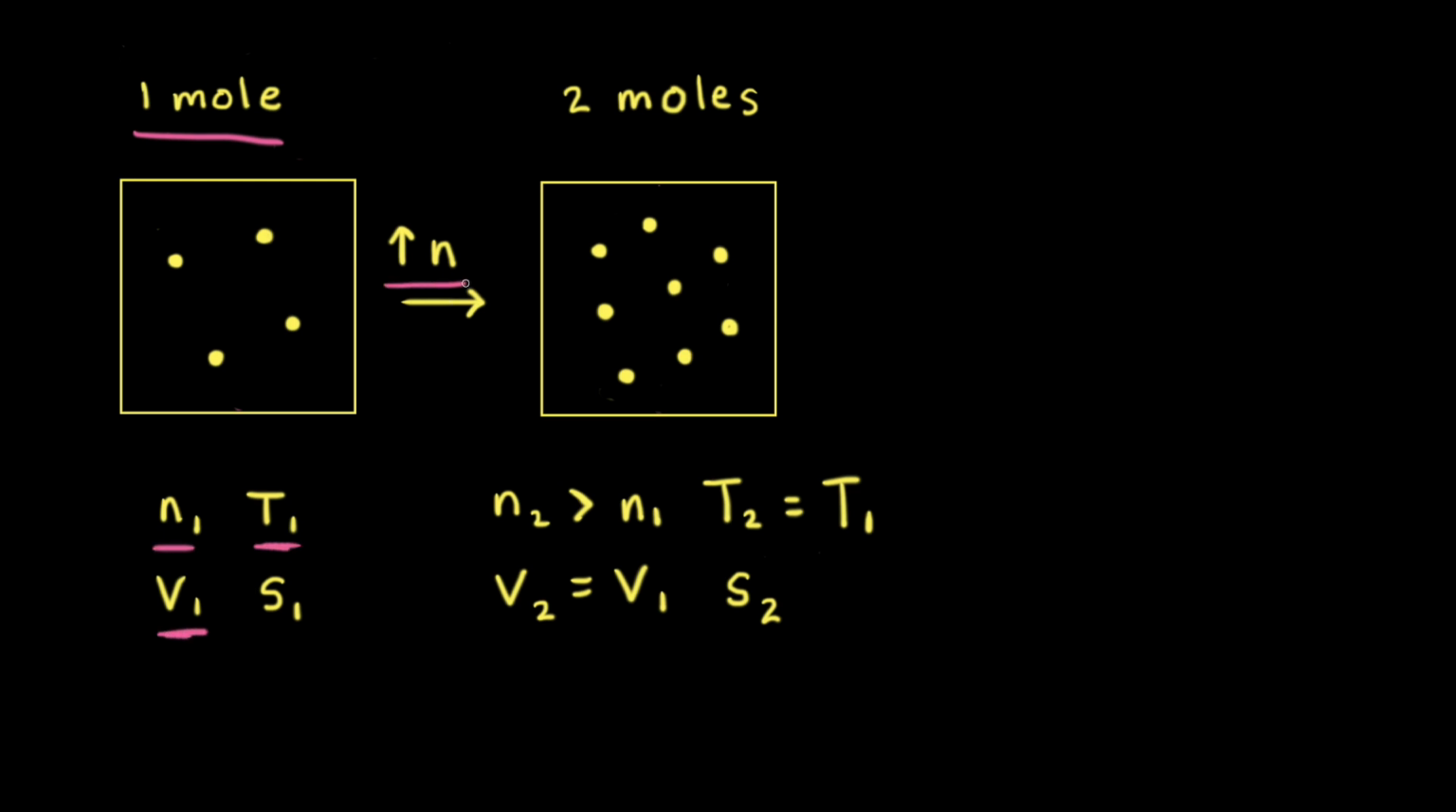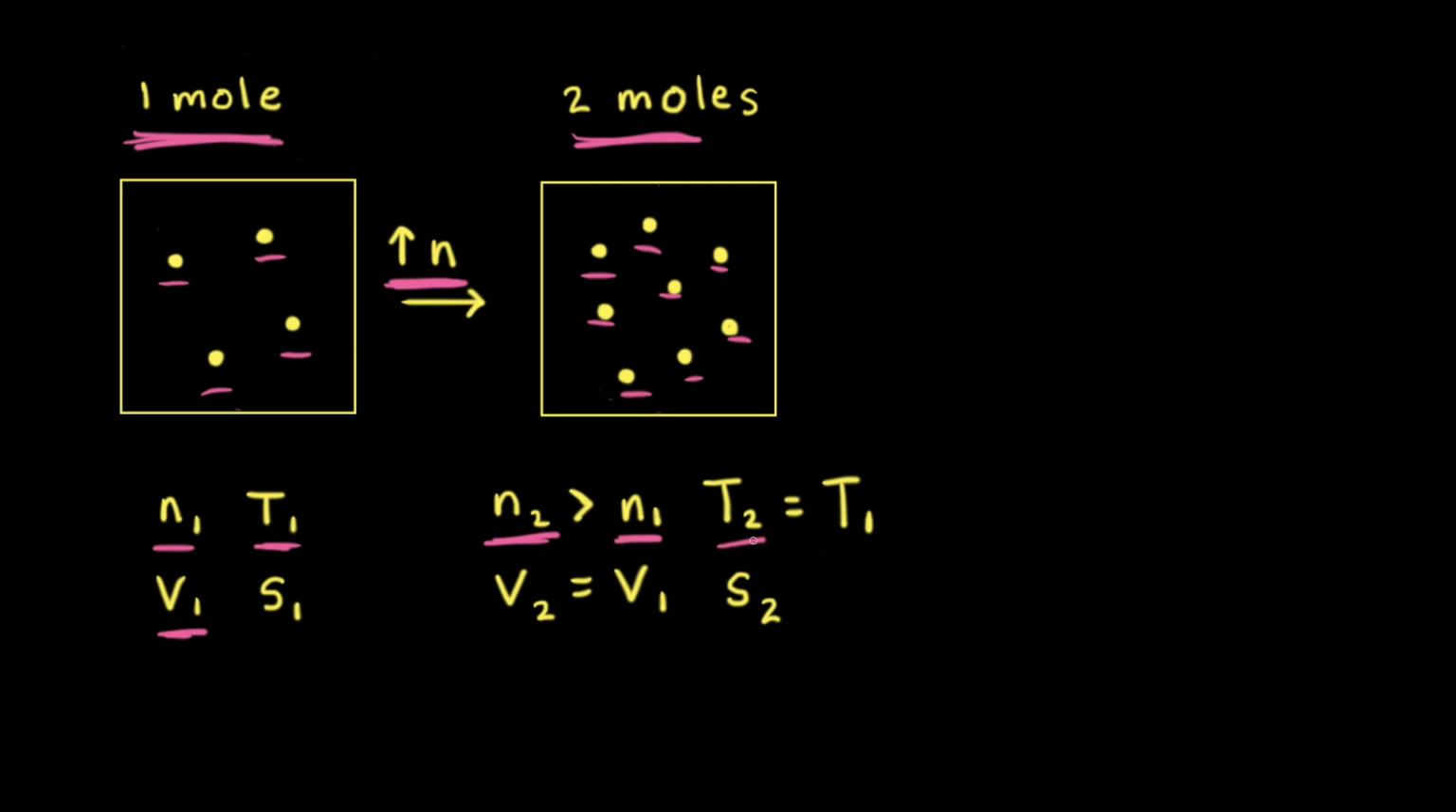This time we're going to increase the number of moles from 1 mole of an ideal gas to 2 moles of an ideal gas. So if we had 4 particles on the left, now we have 8 particles in the particulate diagram on the right. So the final number of moles, N2, is greater than the initial number, N1.